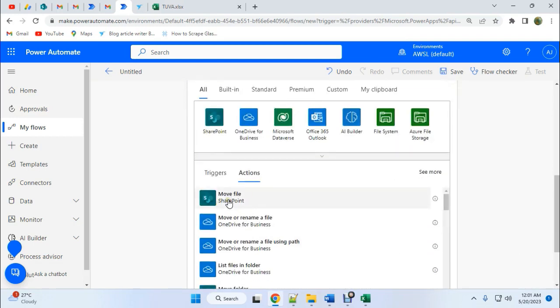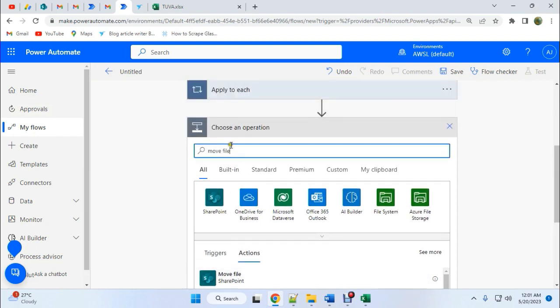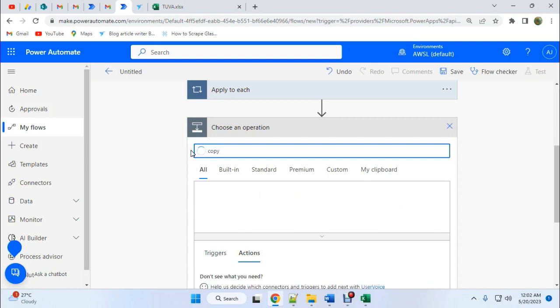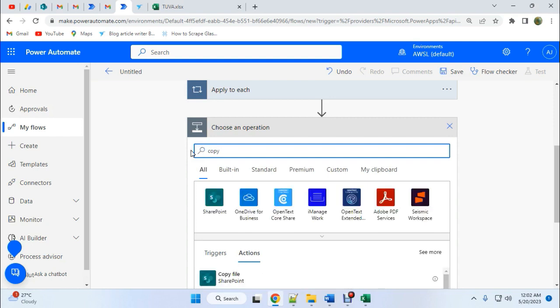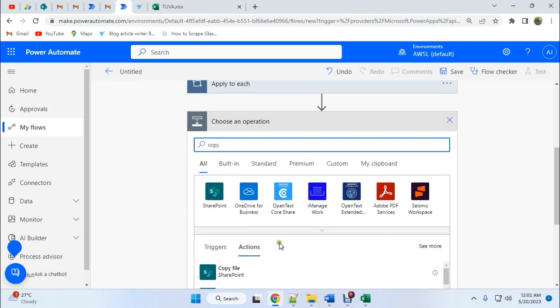Here you can see the move file. If I use the move file right now, I can test it and see that there is some bug. So instead of this move file operation, we will use the copy file and delete function. Then it works fine without any bugs, and it takes less than 20 seconds to finish the whole process.